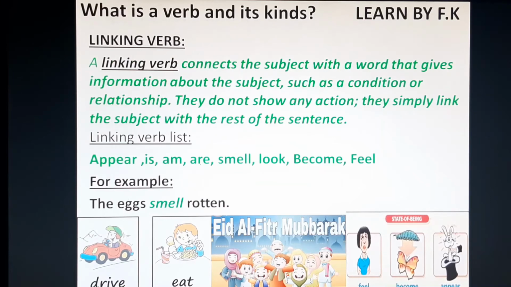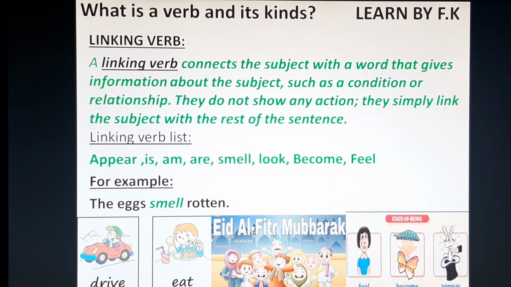Now the third kind, linking verb. You can easily understand from the word that it links. It is a verb which links or connects the subject with a word that gives information about the subject, such as condition or relationship. So a linking verb connects the subject with a word to give information about the subject, such as condition or relationship.